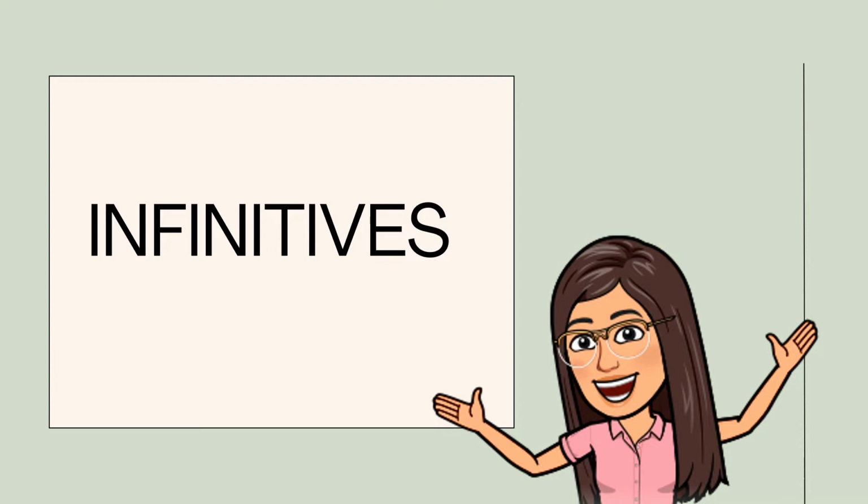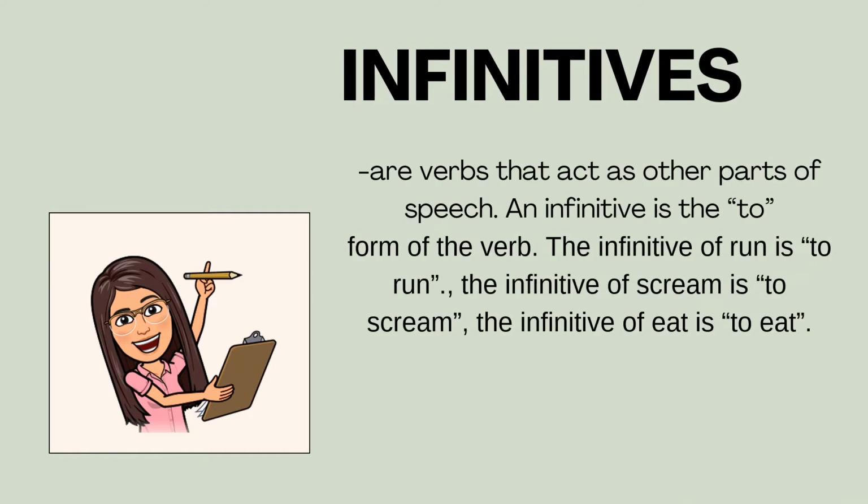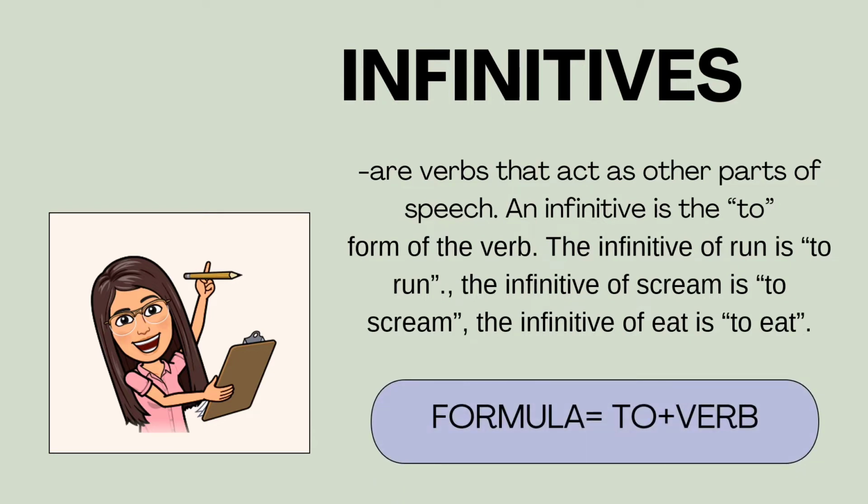Then, let's begin. Let's define infinitives. These are verbs that act as other parts of speech. An infinitive is the to form of the verb. The infinitive of run is to run. The infinitive of scream is to scream. And the infinitive of eat is to eat. Therefore, we can use the formula to plus verb in forming our infinitives.